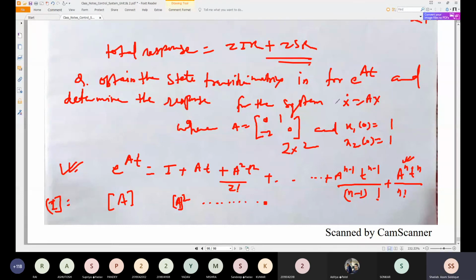So for this you just try to find identity matrix, okay, and then try to find a matrix, okay, then a square, and take the a cube also, because 2 cross 2 का ही है, so it will be easy. a cube निकाल लो, उसके बाद बाकी को डॉट डॉट डॉट में छोड़ दो. So मैं अभी आपको ये प्रॉब्लम सॉल्व करता हूँ. Let me open some slide so that I can. अब प्रैक्टिस आप ट्राई कीजिए, अपनी कॉपी में लिखिए, इसको बनाइए.